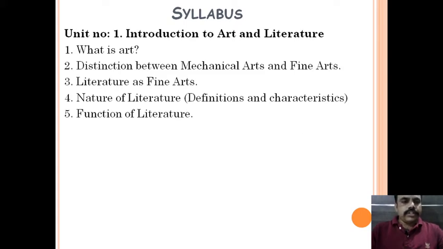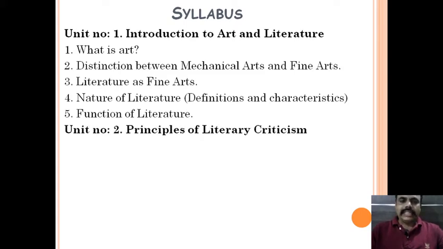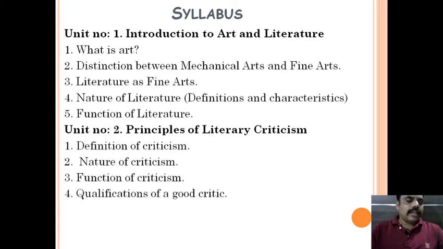The second unit for this paper is Principles of Literary Criticism. Here also there are subsections, and these are the 4 subsections. First, definition of criticism. We try to understand the meaning of the term criticism. We'll take some definitions of criticism. Then we'll elaborate the concept of criticism in the nature of criticism.